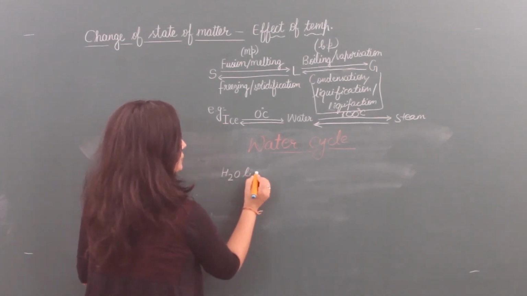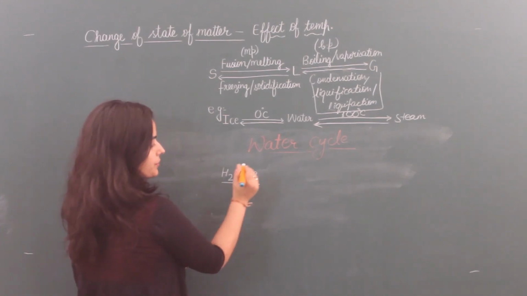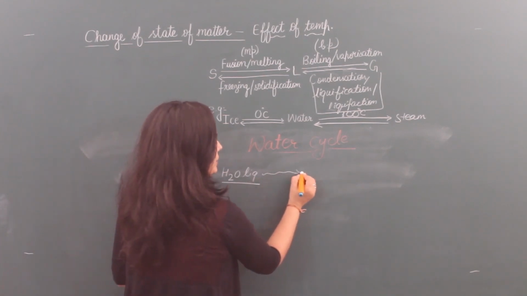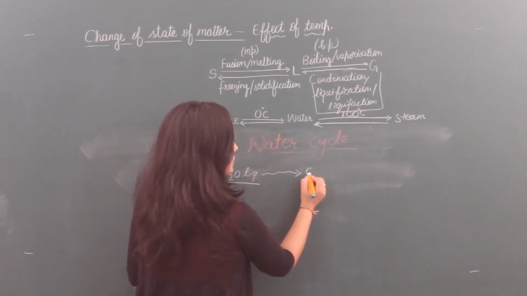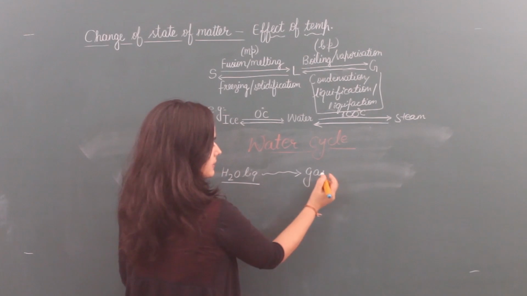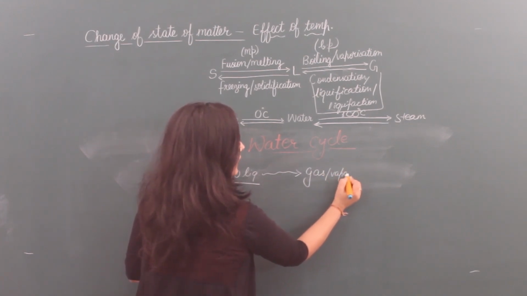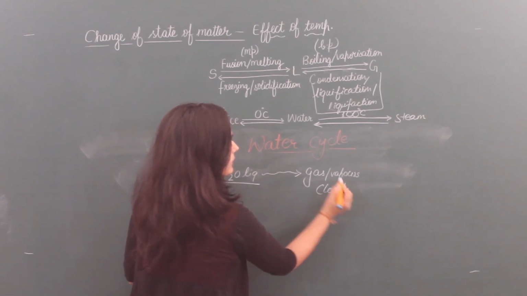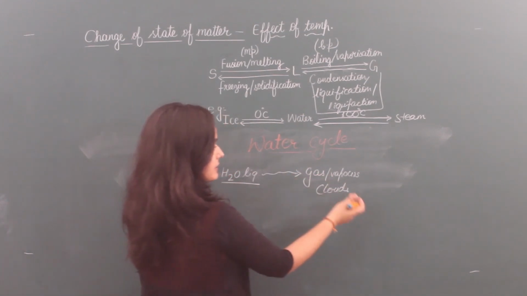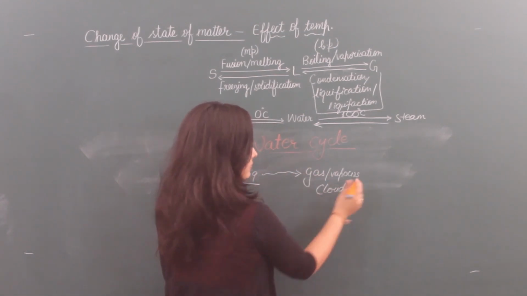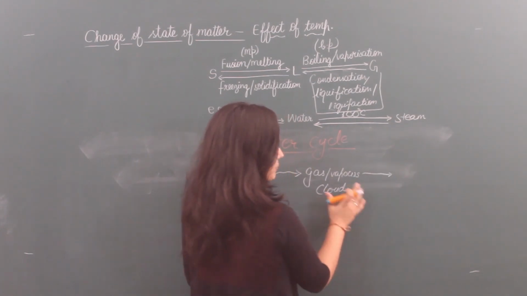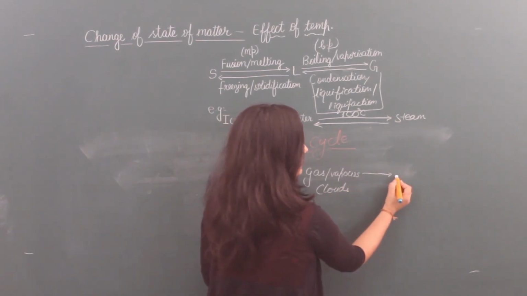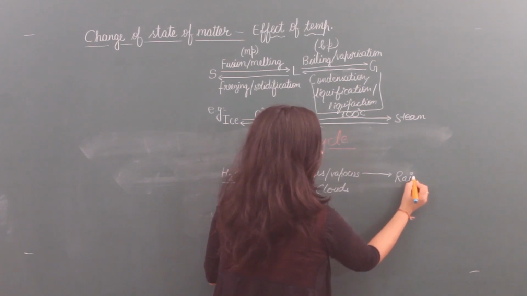Water, which is liquid, in water sources by the evaporation process converts into gas. This gas or vapor makes clouds. Then condensation occurs, clouds become heavy, and then it forms rain.